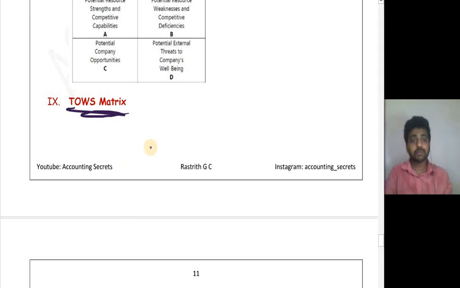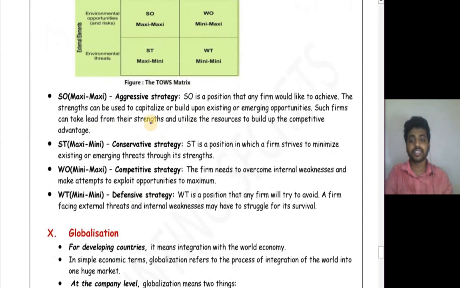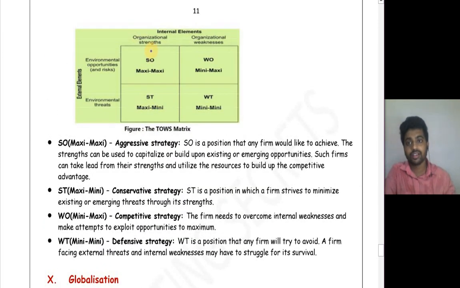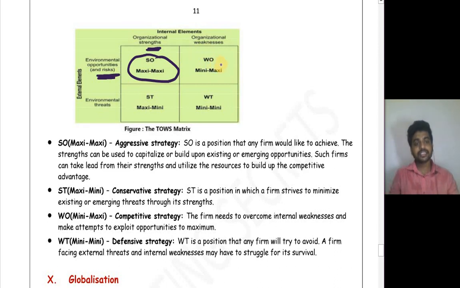All these will be done in the TOWS matrix and we will come up with a particular strategy. See, if organization strength and opportunity are great, then we call it SO, maxi-maxi. Weakness is there, but opportunity is there in the environment, we call it mini-maxi.